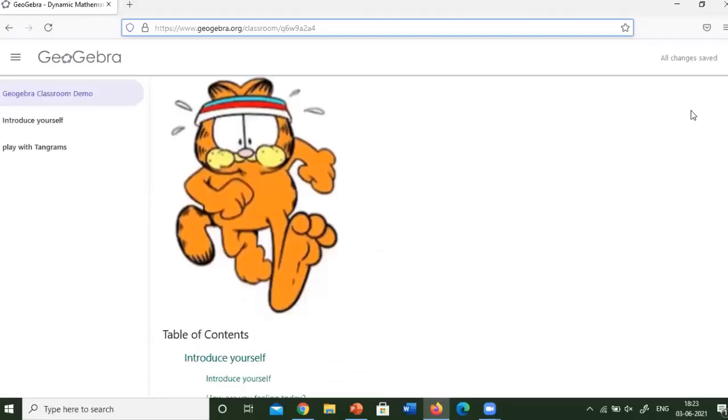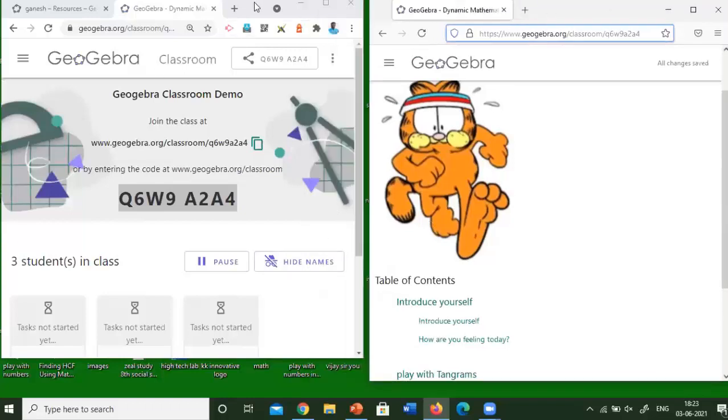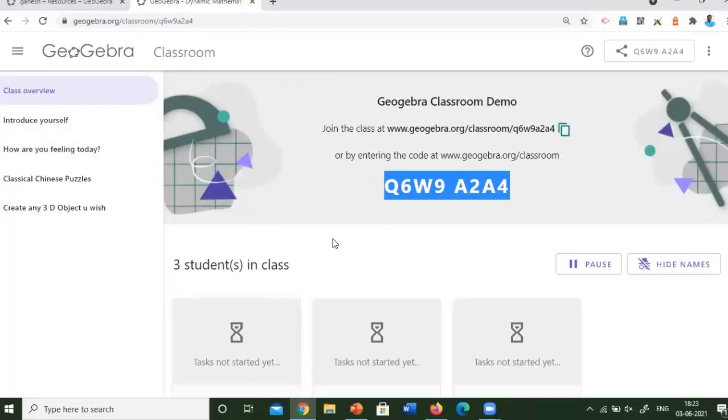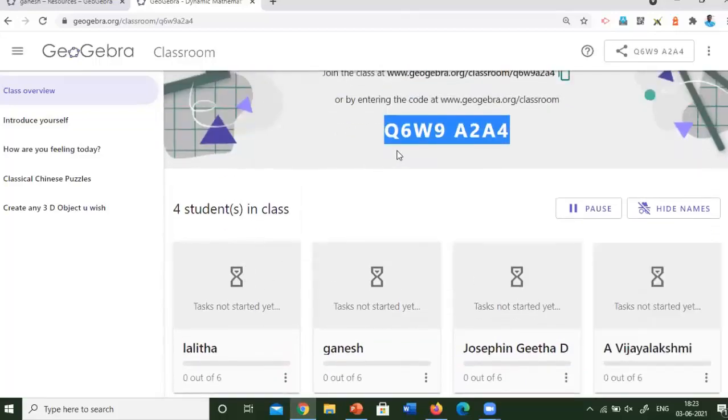This is the student perspective. Here you can see both these. Now I will show you. There are three students already joined with this code. This is the code: Q6W9A2A4.